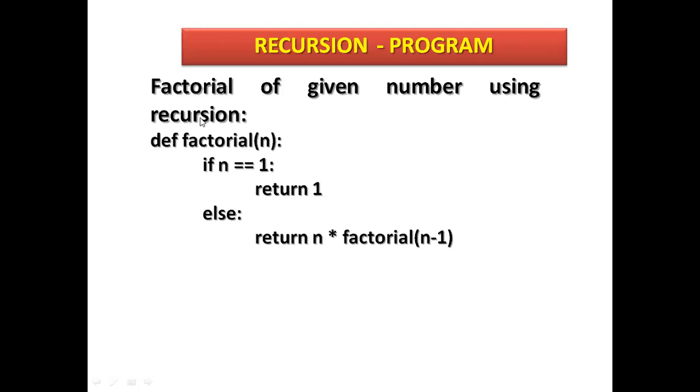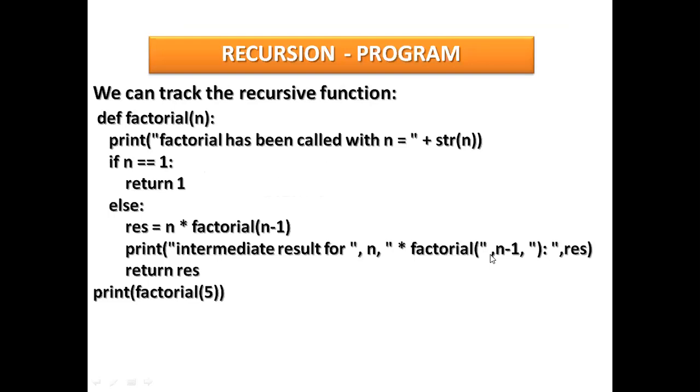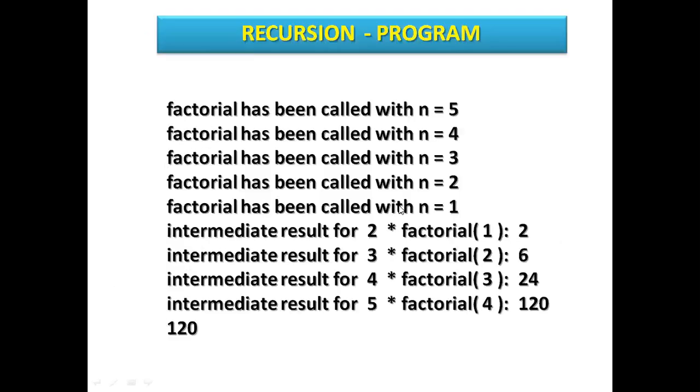So this is a small example. I have written a recursive function program. Def factorial. Def is a keyword, factorial is a user defined function, and n is the argument variable here. If n equal 1, return 1. Else, n will be multiplied by the recursive call. This part will be called here and return a value. Factorial we have already done.